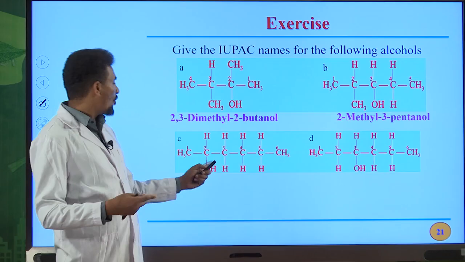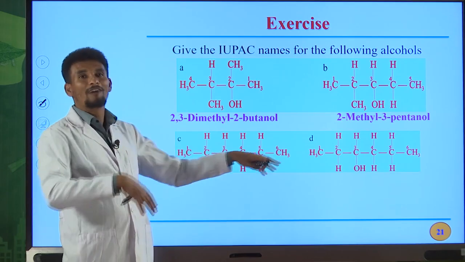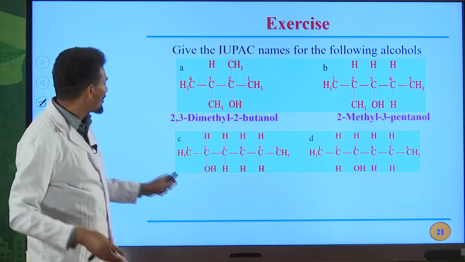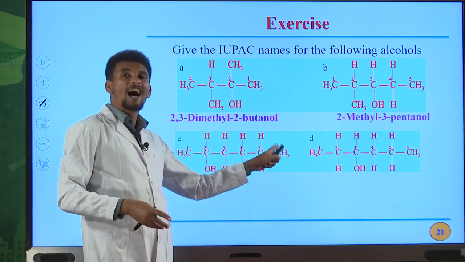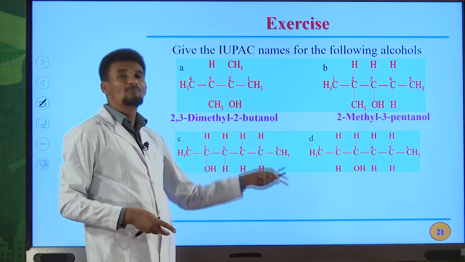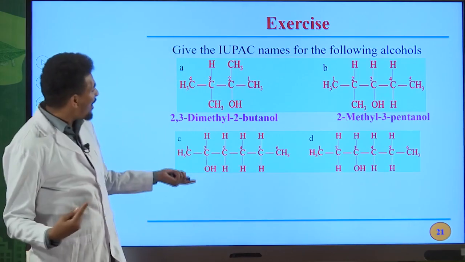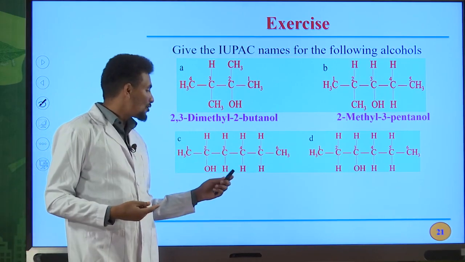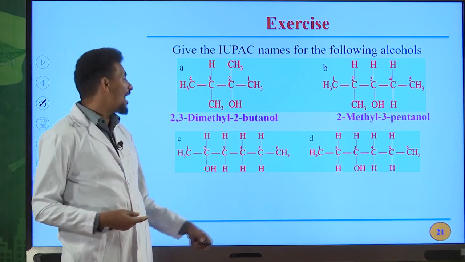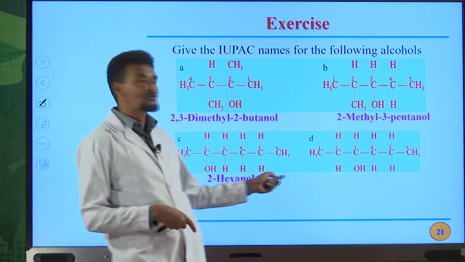Similarly, we have OH group on second position. We have no side chains. We have no substituents. So 2-hexanol, because the total number of carbon atoms in the longest continuous chain is only 6. Because of this, an alkane that contains 6 carbon atoms is named as hexane. The E of an alkane must be replaced by OL. Therefore, the IUPAC name for this compound is 2-hexanol. 2-hexanol is the IUPAC name for this compound.